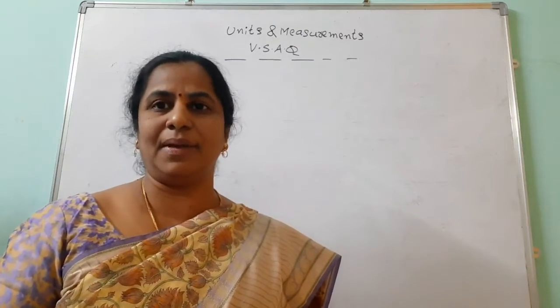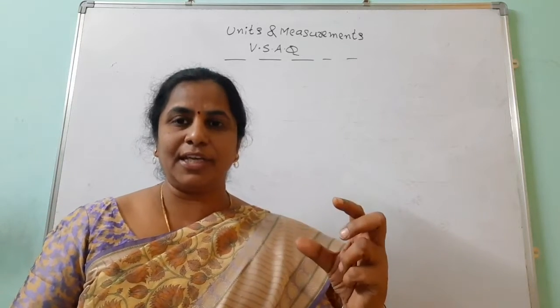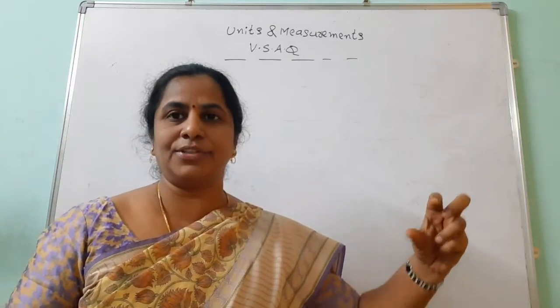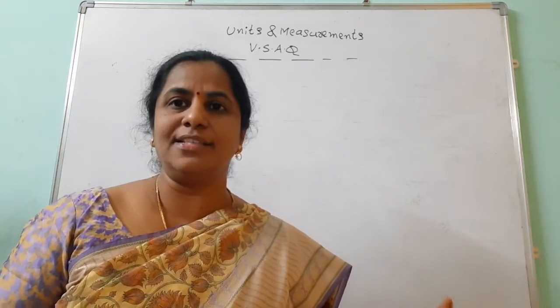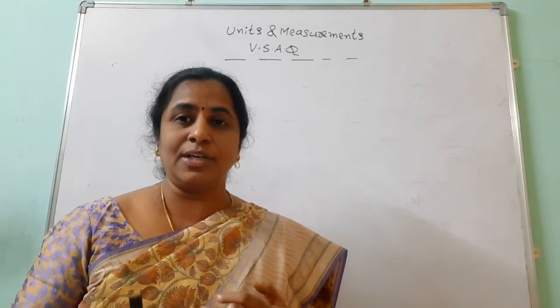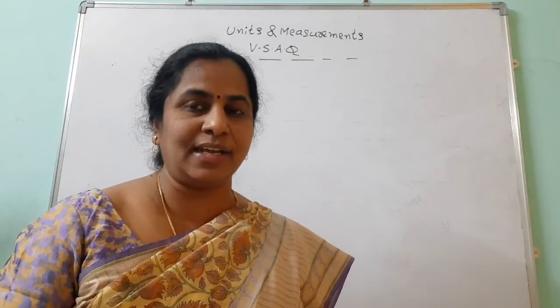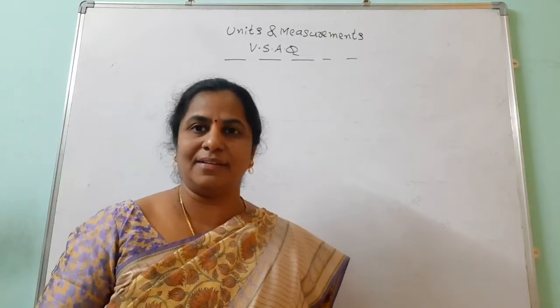Accuracy always depends on the error. We are taking a meter scale. That error is how much? 1 millimeter. When you are going for vernier calipers, that error is 0.01 centimeter. So depending on the instrument, we can reduce the error. So this accuracy depends on the error.